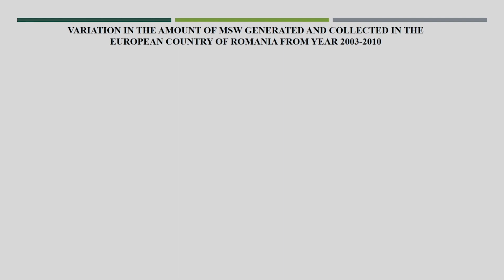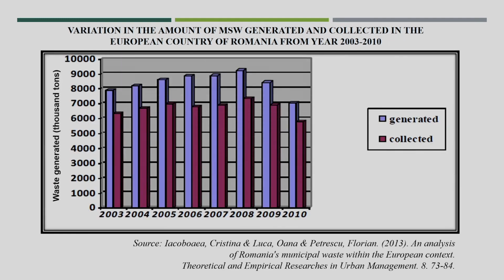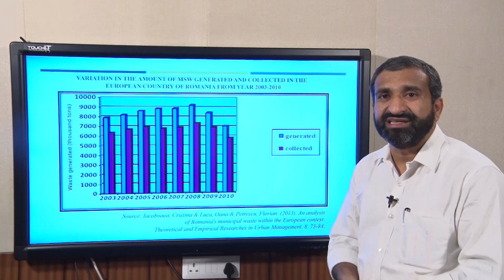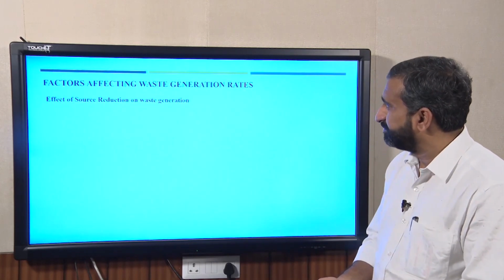Now this is one more example, the variation in the amount of MSW generated and collected in one of the European countries, Romania, from the year 2003 to 2010, where you will see their generation in thousands of tons was in 2003 and was it in 2010. The variation was 15%, 20% variation in the generation rate and collection rate.